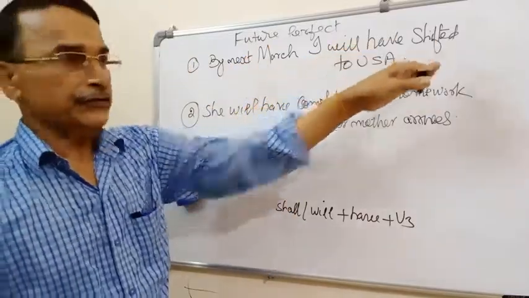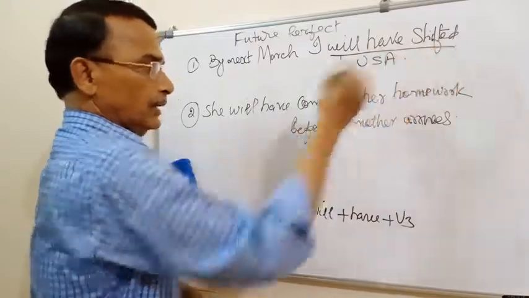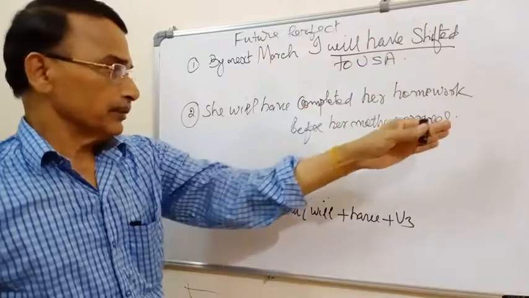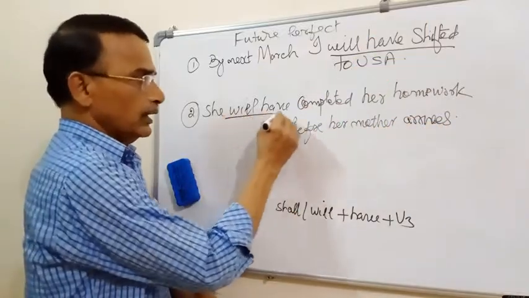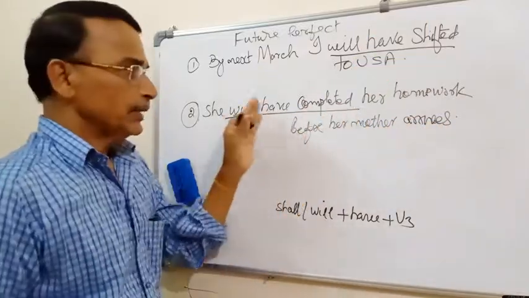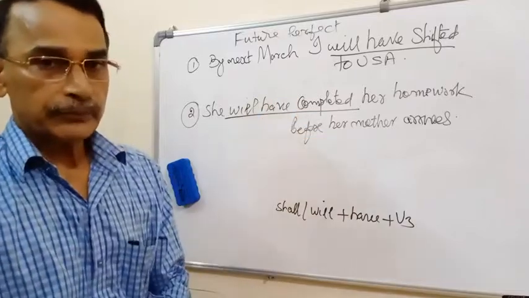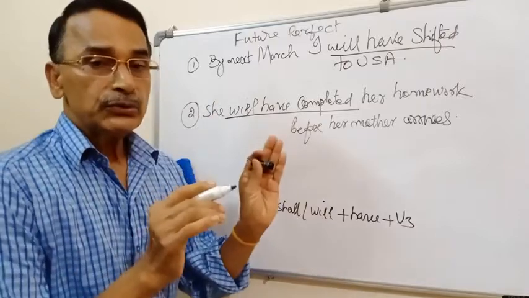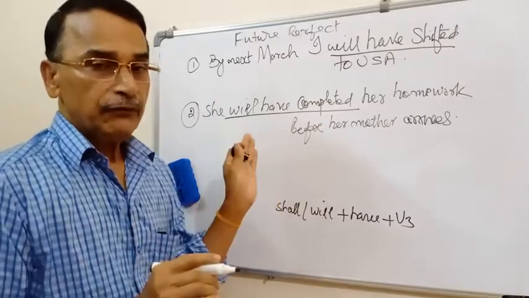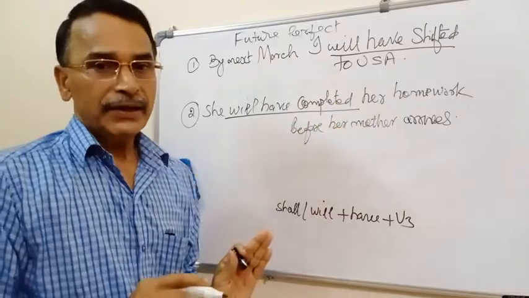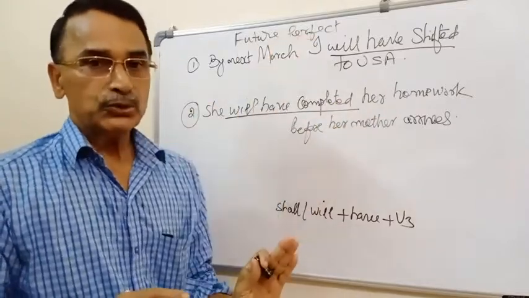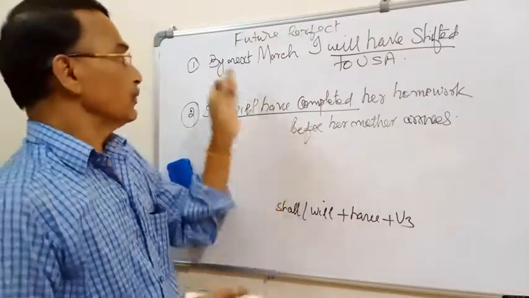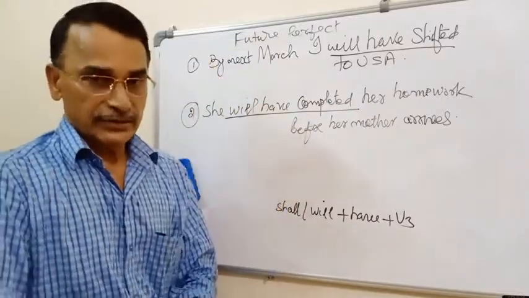I will have shifted. Will have. Will plus have plus V3 form of verb. Will have completed. Will plus have plus V3 form of verb. In future perfect tense, we use words like before, by then, by December, by 2021, etc. Here, before, by next March, etc.